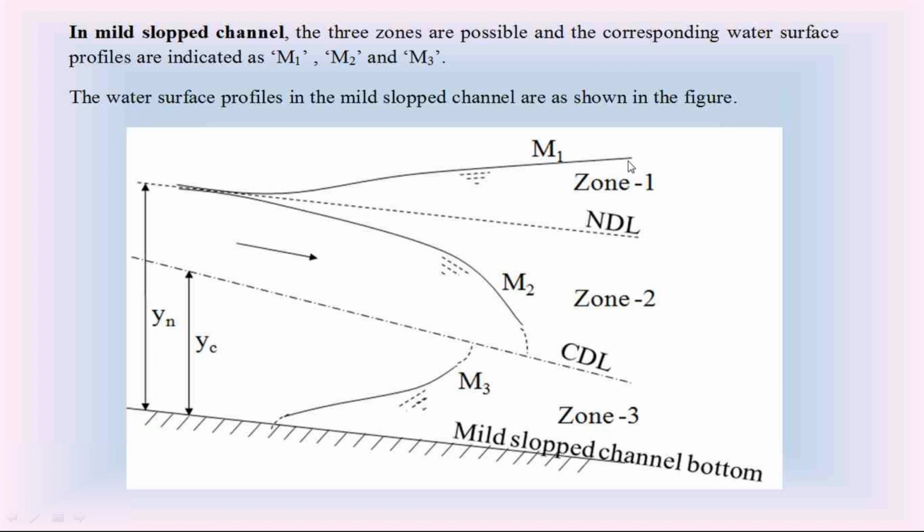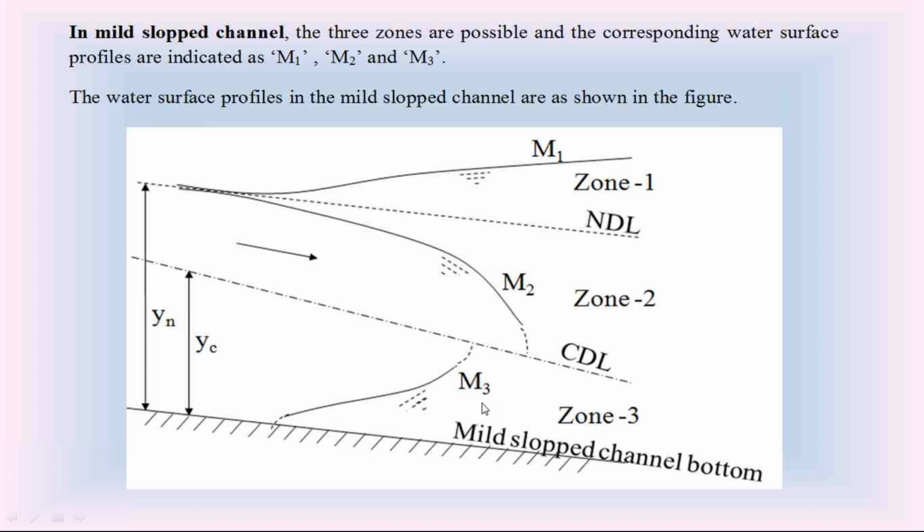If the depth of flow Y is in between Yn and Yc, the water surface is in zone 2. We call this water surface profile M2 curve. If the depth of flow Y is less than Yn and Yc, the water surface profile is in zone 3. We call it M3 curve.